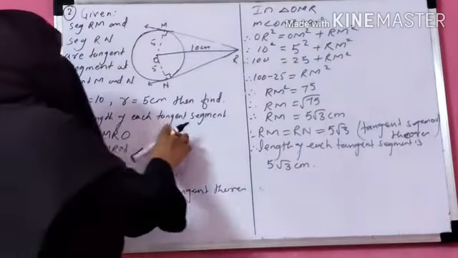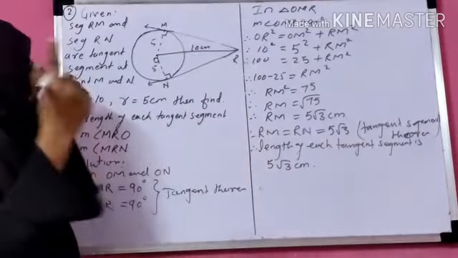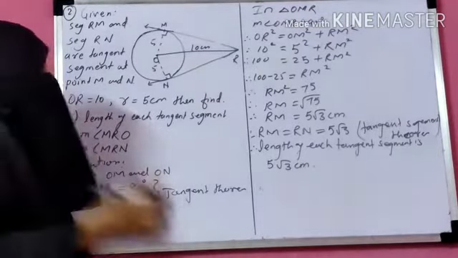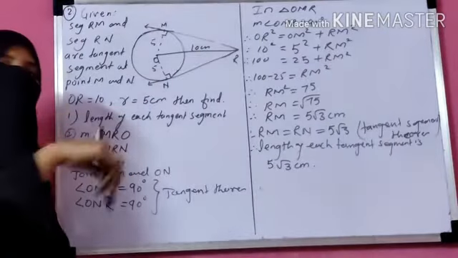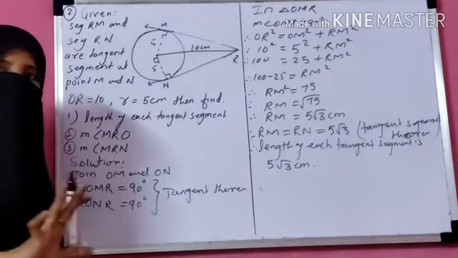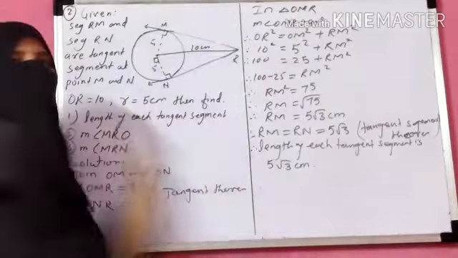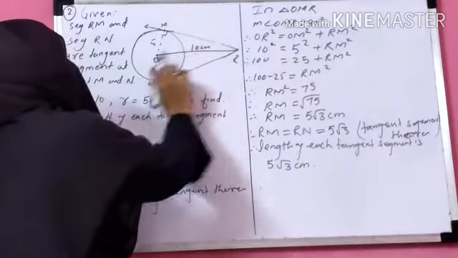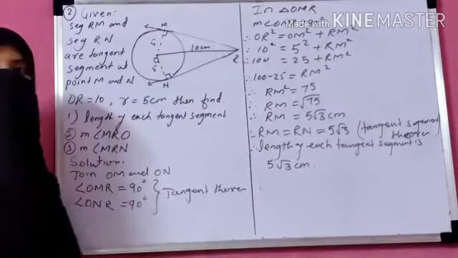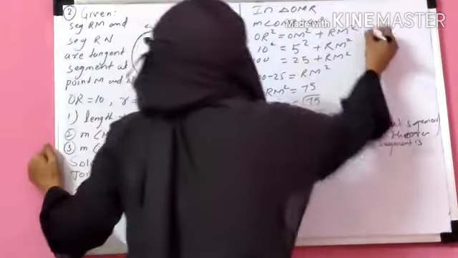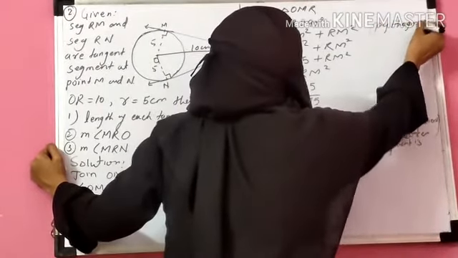To find the length of each tangent segment, first I join ON and OM. After joining we get two triangles. To find the tangent I use only one triangle, because the lengths of both tangents are the same by the tangent segment theorem. So I use triangle OMR. In triangle OMR, OM is 5 and OR is 10, so you can find MR by applying the Pythagoras theorem.